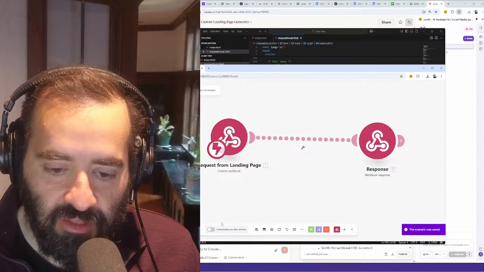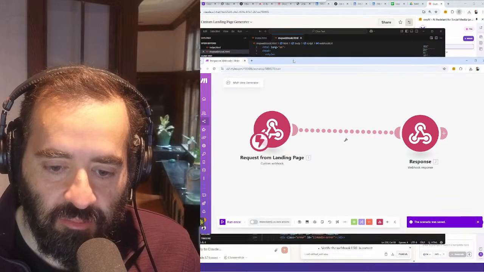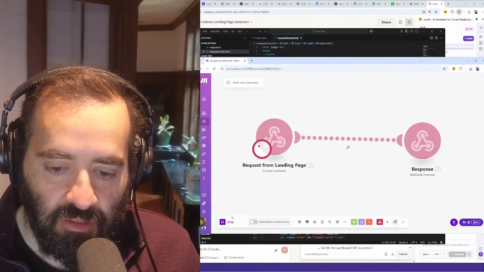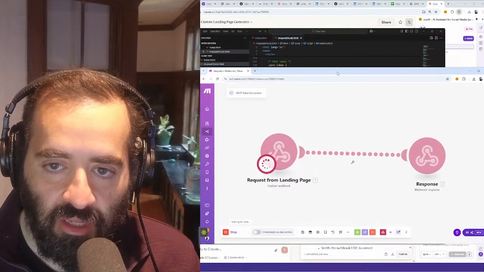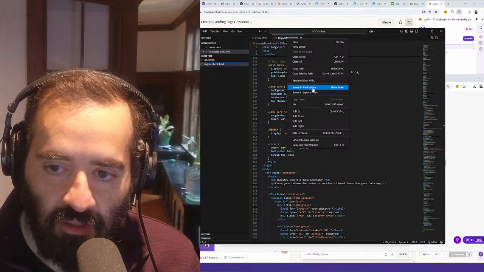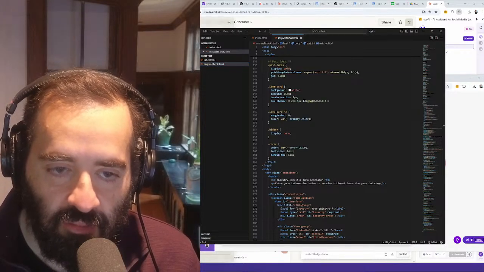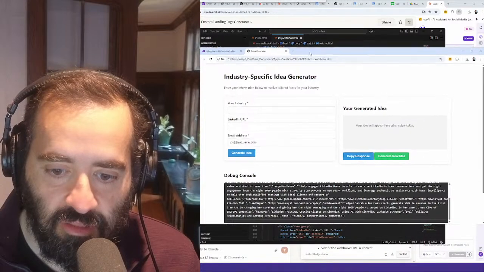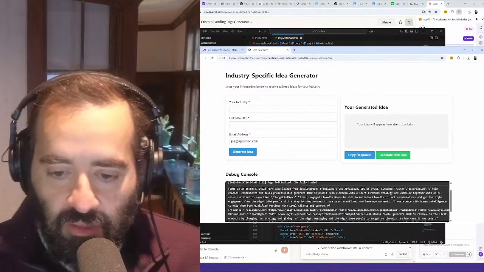We save this and we hit run once. There's a button here that says run once. Okay, so now it's running and we're going to launch this right now. We're going to right click here. We're going to say reveal in File Explorer, double click on it, and here it is. Okay. So here's the debug console.